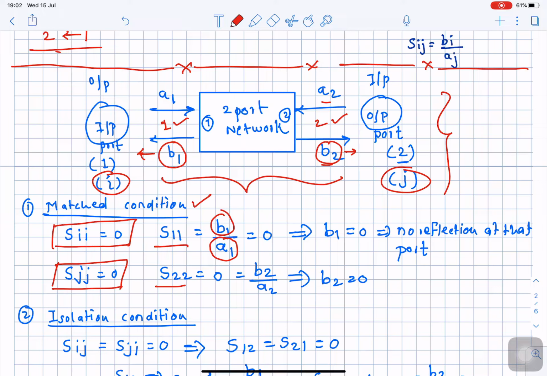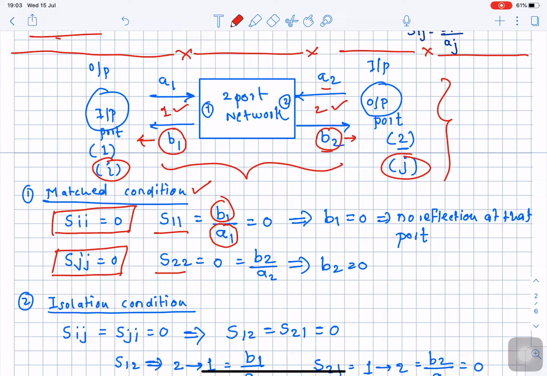So please remember that here we get one of the important properties, or characteristics, of a matched circuit. Whenever a given microwave circuit is said to be matched, the ports representing that particular microwave circuit will exhibit a scattering parameter at that port equal to 0. Sii indicates the reflection coefficient, and if there doesn't exist any reflected wave at that port, it is going to become 0.